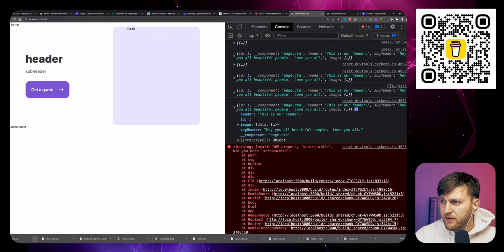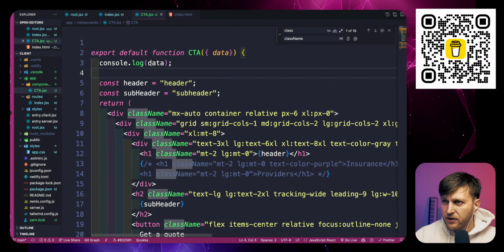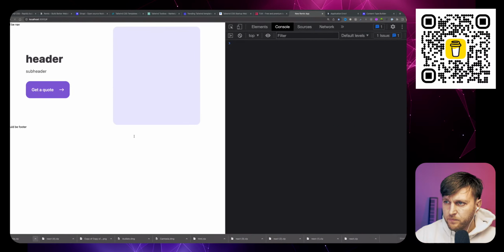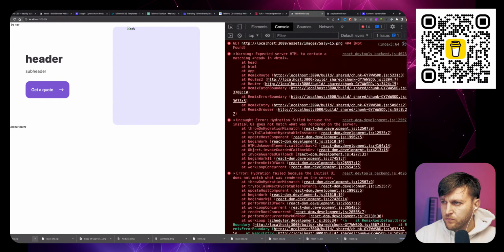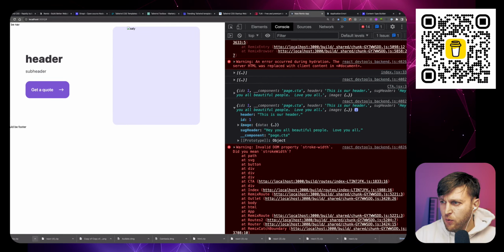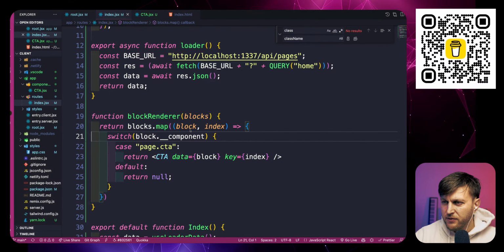So inside, actually, let me remove the other console logs, so we don't have too many console logs here. All right, so we have our data, and inside our data, we have our header, sug header. I definitely misspelled it wrong. I will have to fix that later.